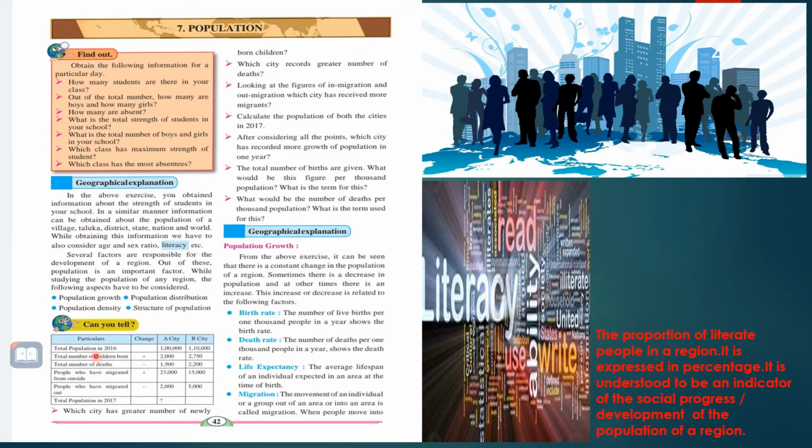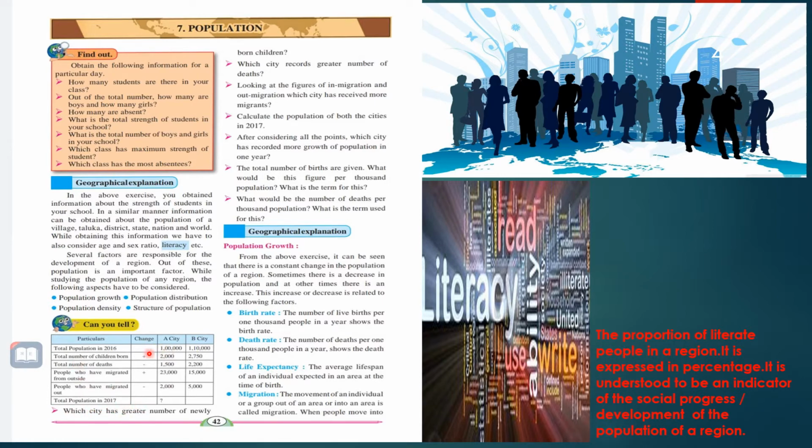Here we can see particulars, then change, and A city and B city. Which are the particulars? First, total population in 2016, then total number of children born, then total number of deaths, people who have migrated from outside, and people who have migrated out, and last, total population in 2017.